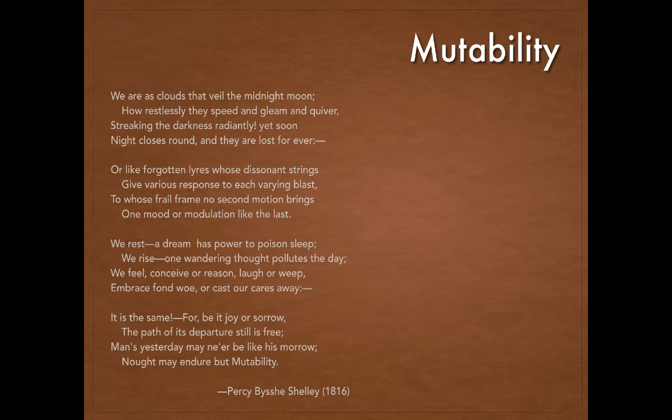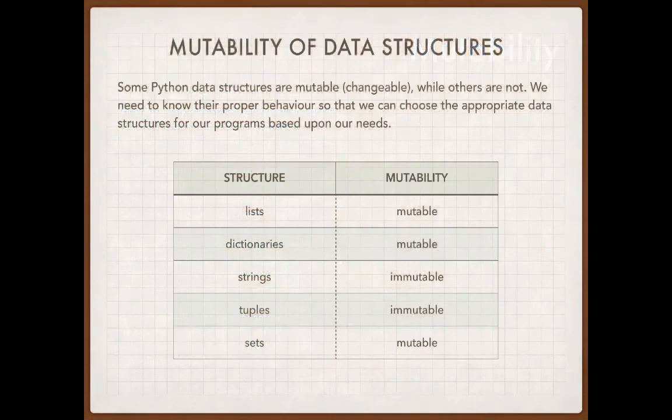The ways in which we interact with these data structures in our programs is hugely influenced by whether that data structure is mutable or immutable. Again, you gotta memorize these. So we've looked at a list. Is a list mutable? Yes, it is, because we can add new people with an append, we can get rid of people with a pop, we can sort, we can do all kinds of things with a list. Terrific. Is a dictionary mutable? Yes, it is. We can add new components to a dictionary. We can do all kinds of interesting things with a dictionary.